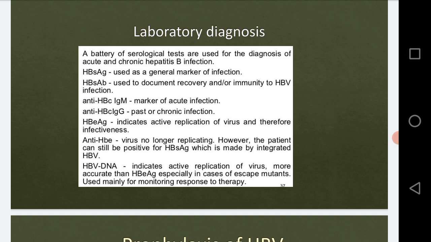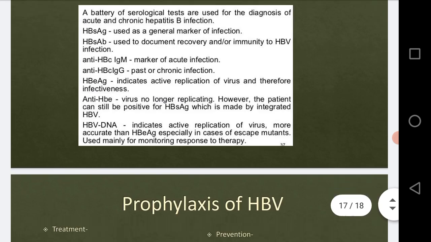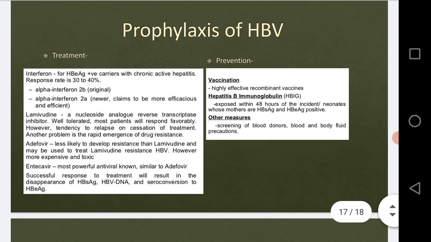If the virus particles are reducing day by day or week by week, then we can say that the progression is occurring due to the medications in the person's body, right? Therefore, HBV DNA is a very important parameter to assess the progression of the person's recovery, right? This is the laboratory diagnosis for HBV. Now we will see the prophylaxis of HBV.